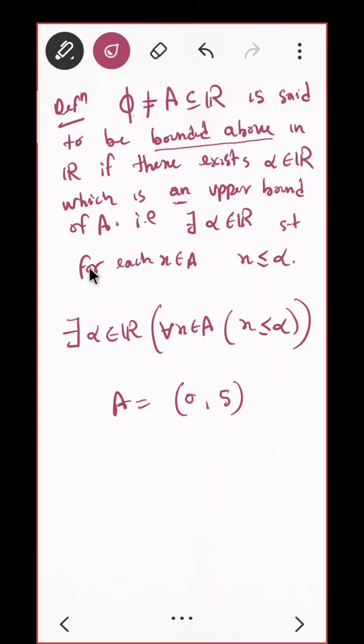Correct. Can you tell me the negation of this statement? Yes, what is the negation of the statement? That means if A is not bounded. What is the negation of this statement?